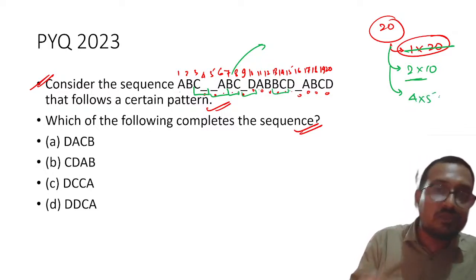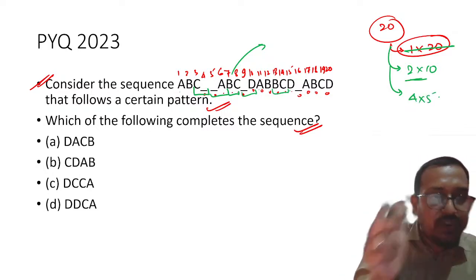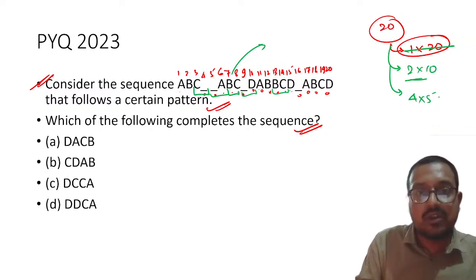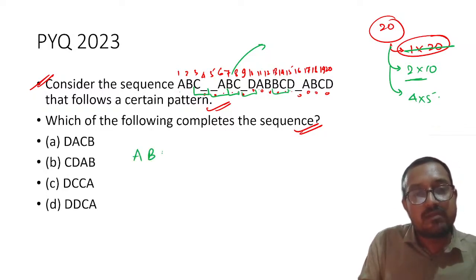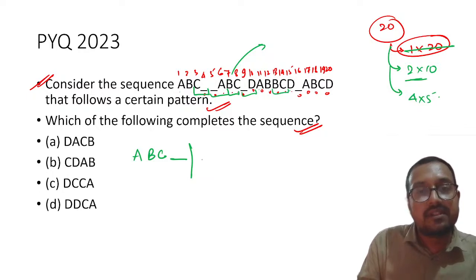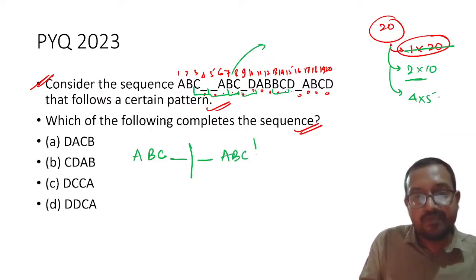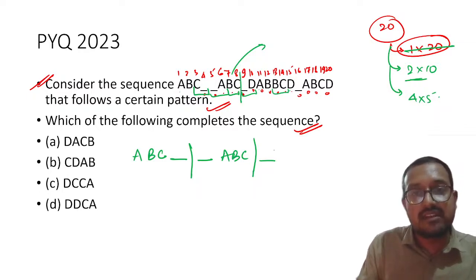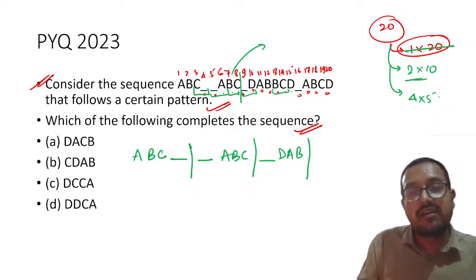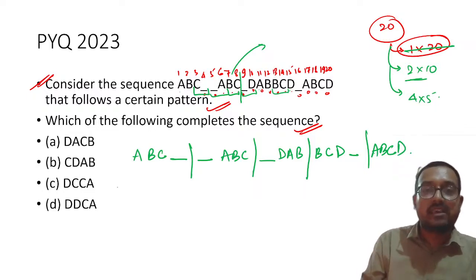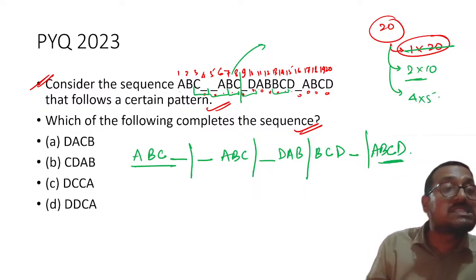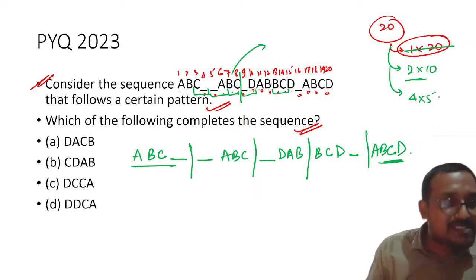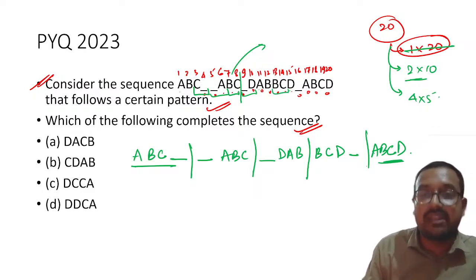4 into 5. So my dear students, we will try two things. First thing, pair of 5 and then pair of 4. Understood? For example, if I make pair of 4, it will be ABC space, then again space ABC, then again space 4. Space DAB, DAB, okay, and then it will be BCD space and then ABCD. See, the first and the last one seem similar. Can you see that? Yes, correct, Karthikeyan. First and last seem similar, ABCD.